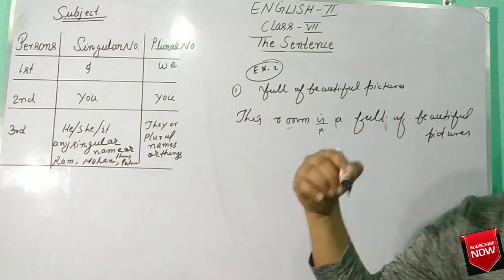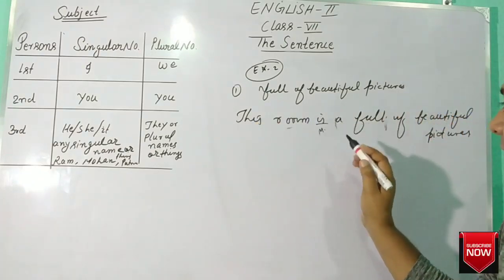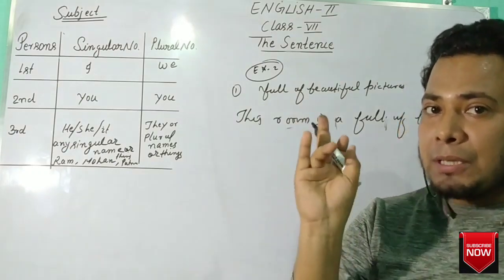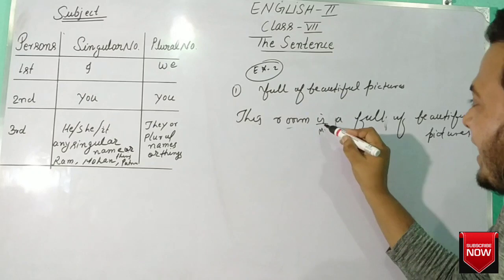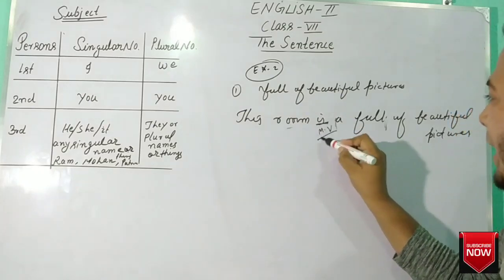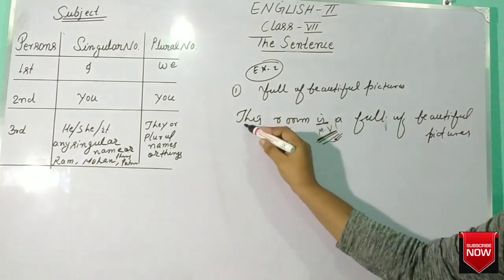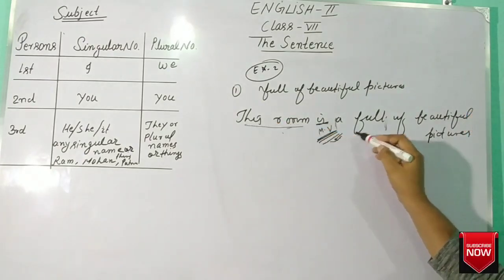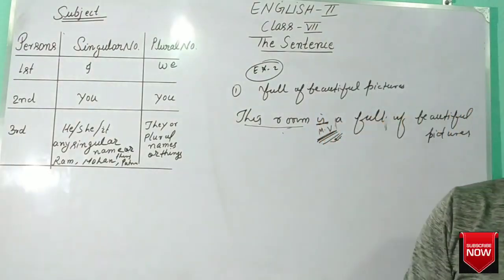As I told you a few moments ago, a subject and verb are compulsory for a sentence. As you are looking, this room is full of beautiful pictures. Here is the main verb. The room is what? Subject, verb and object, full of beautiful pictures. Okay. Next,